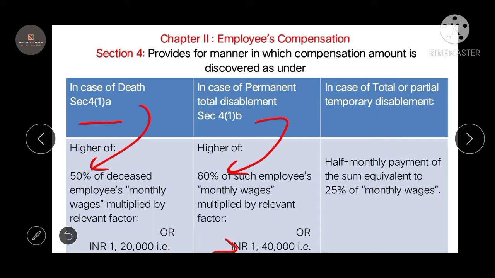In case of total or partial disablement, there is a half monthly payment, a sum equivalent to 25% of the monthly wage. That is, you're going to get a half monthly payment, that is, for 15 days you're going to get your salary.